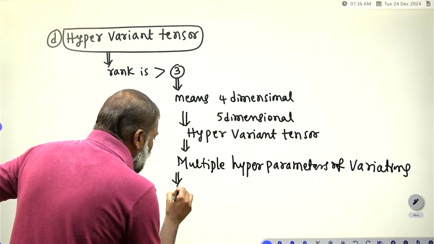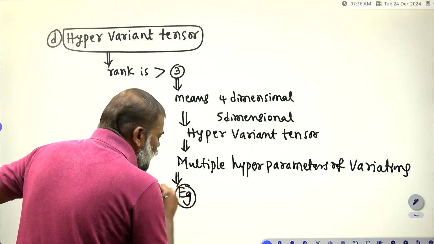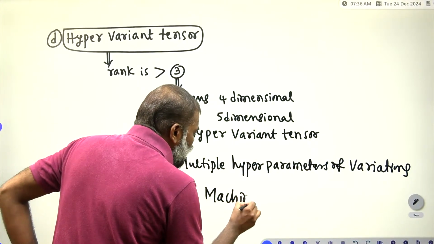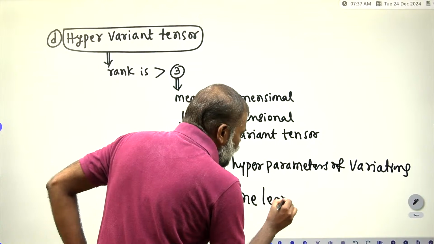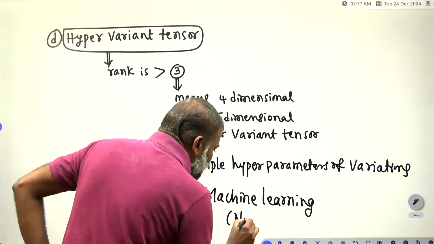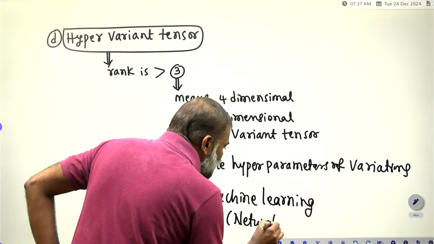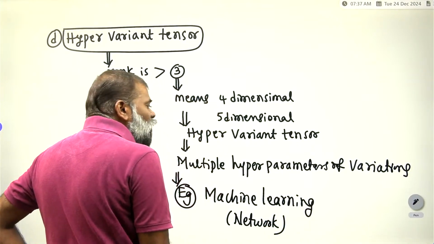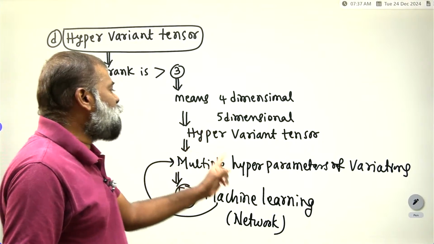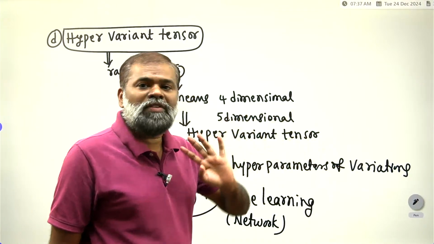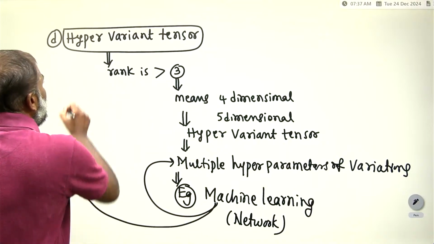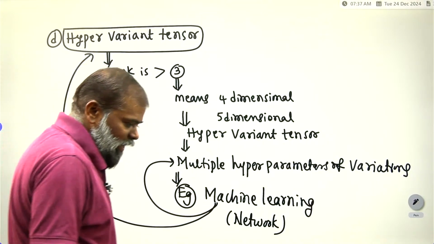What is an example? In machine learning, there are neural networks. Those neural networks work with multiple hyperparameters of variations. So that's why we call this tensor a hypervariant tensor.